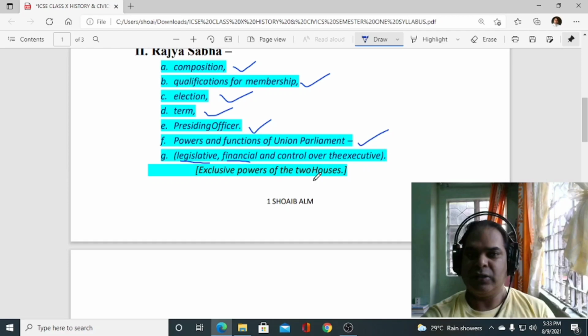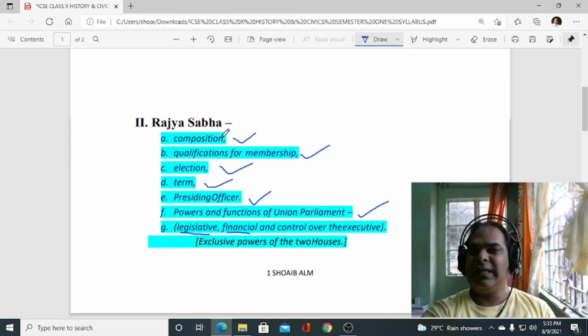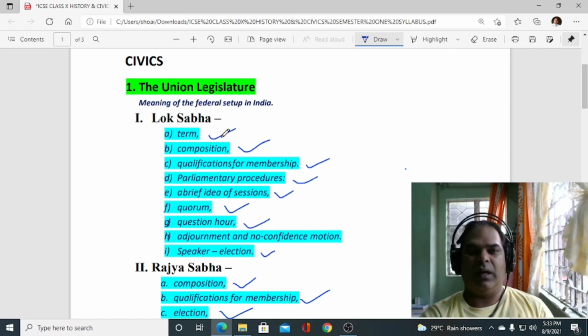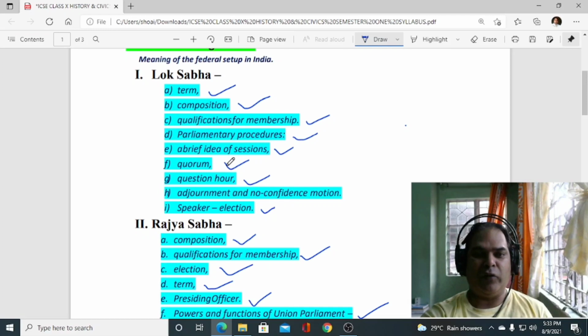Okay, combined. So this is from civics portion. Okay, so there is not a big deal, a very simple unit is left for your first term, so you can easily do it, and hopefully we have already done also.